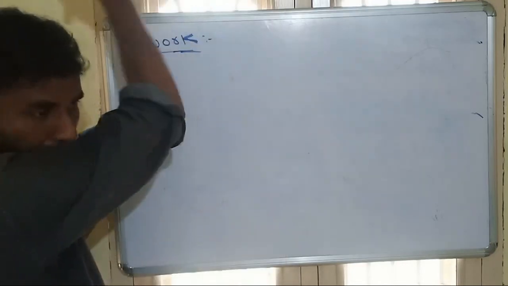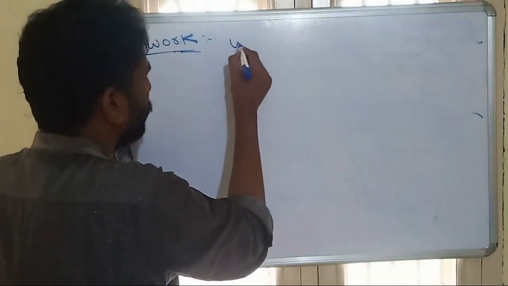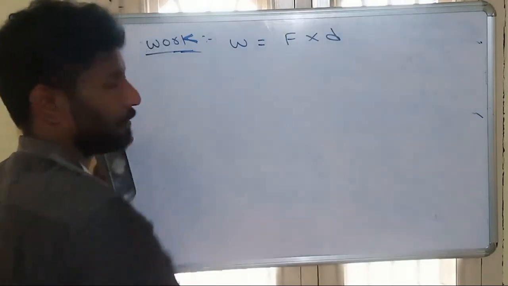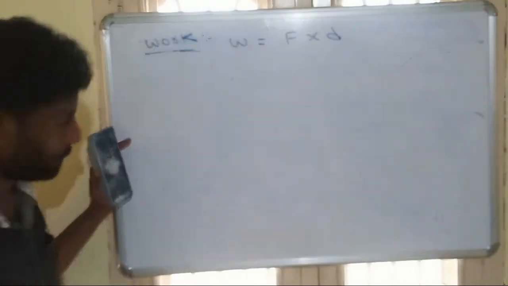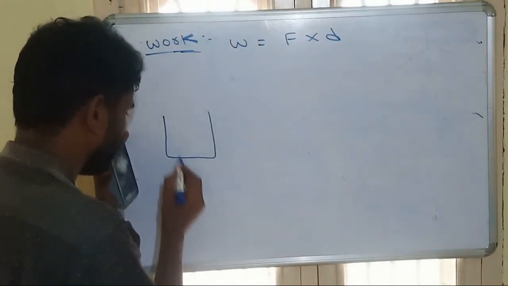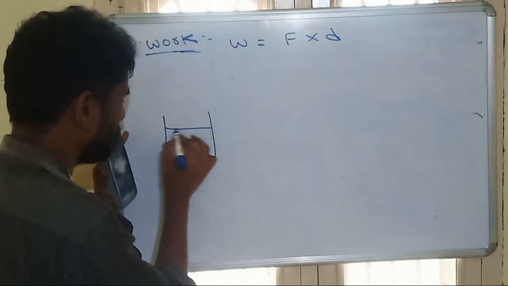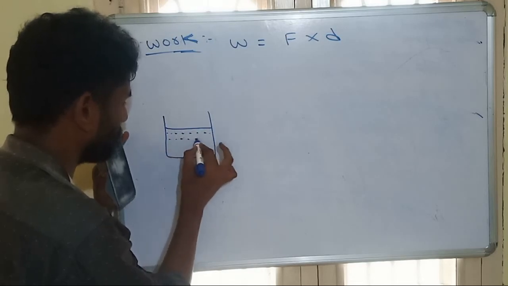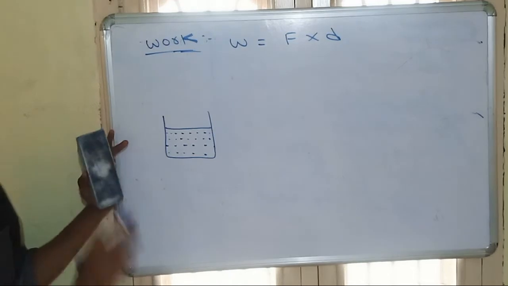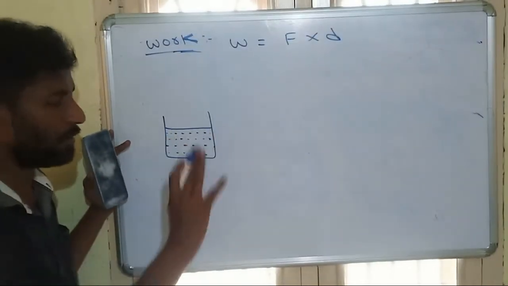So we know that work is equal to force into displacement, force into distance. Suppose we are taking a cylinder. Inside this cylinder we are taking ideal gas. Any gas, just normally we are taking ideal gas.